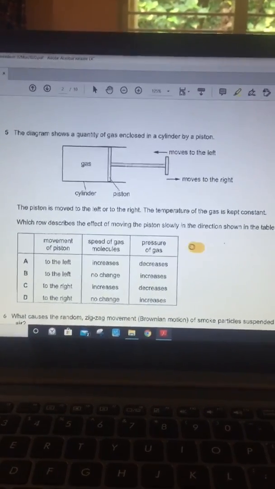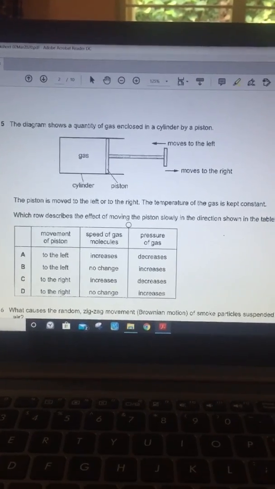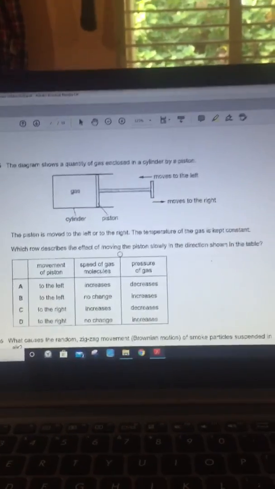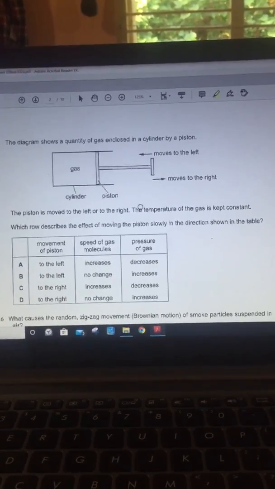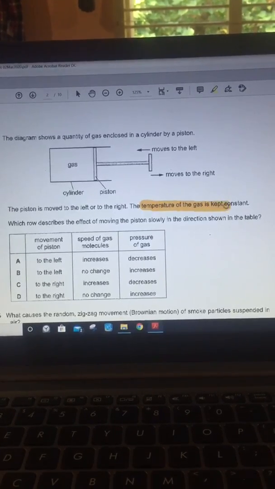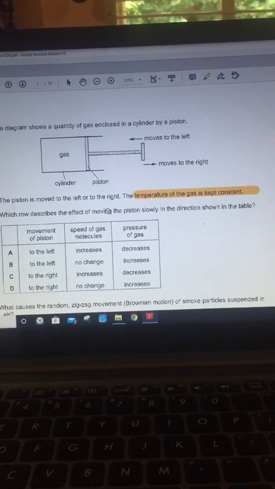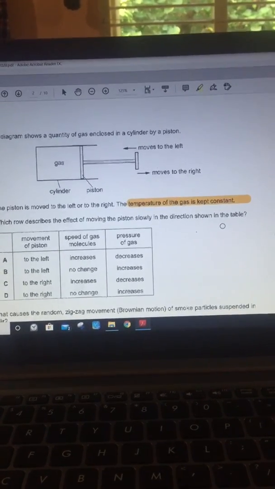Fifth one, the diagram shows a quantity of a gas enclosed in a cylinder by a piston. The piston is moved to the left or to the right. The temperature of the gas is kept constant. So the main thing is temperature being kept constant. Which row describes the effects of moving the piston slowly in the direction shown in the table?